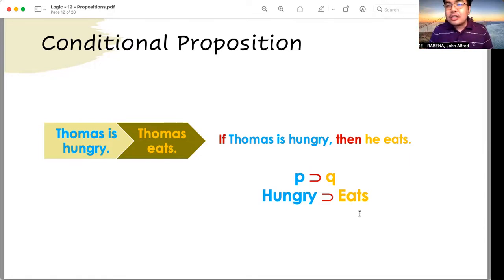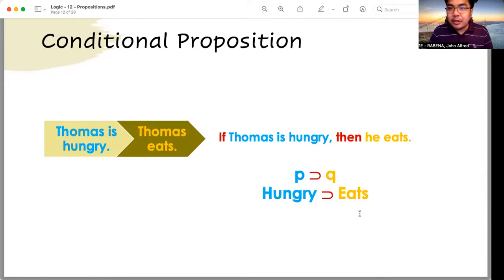All right. So, basta yung if proposition, that clause which is preceded by the word if, that is what we call the antecedent. Okay. The other clause that is preceded by the word then is what we call the consequent, or the effect or result. Okay.